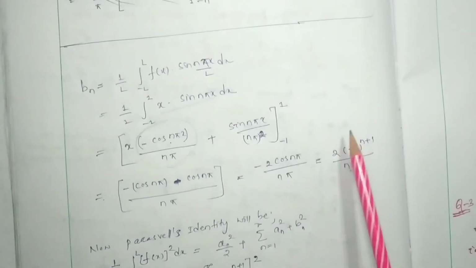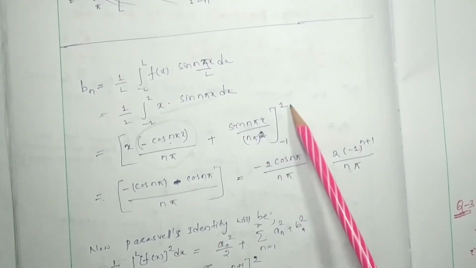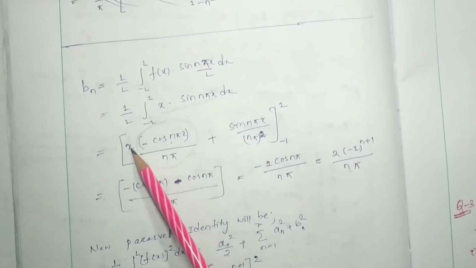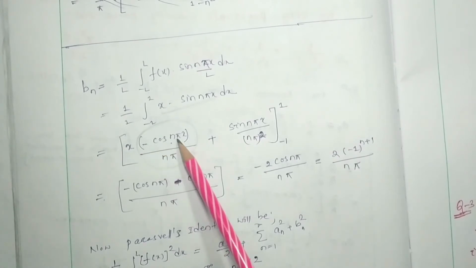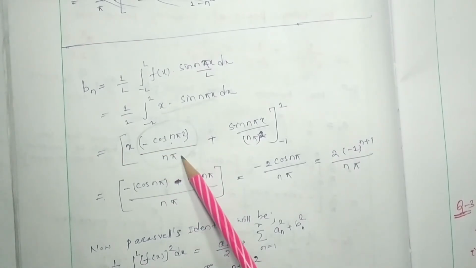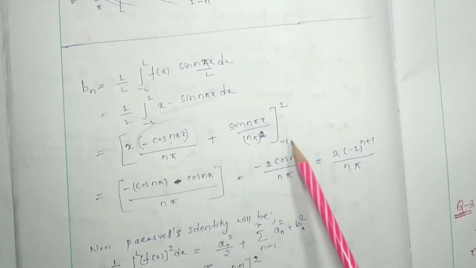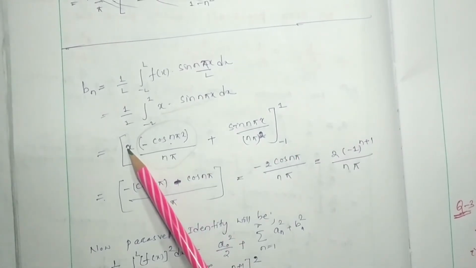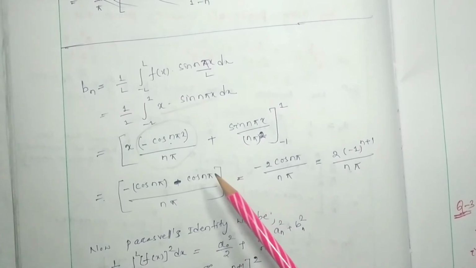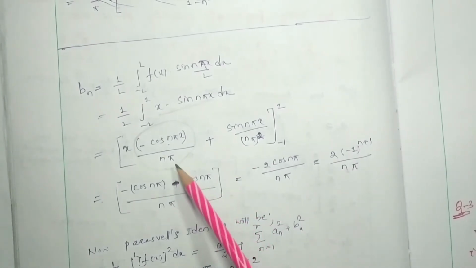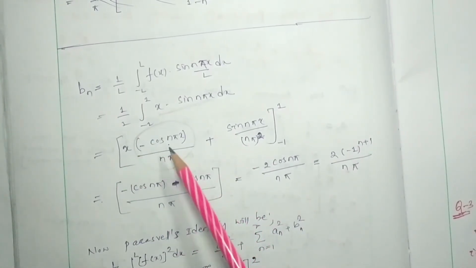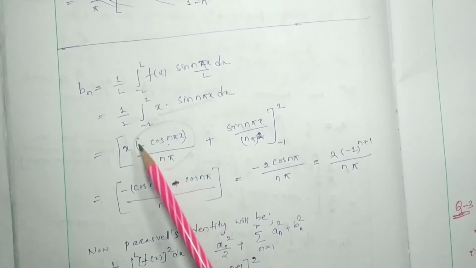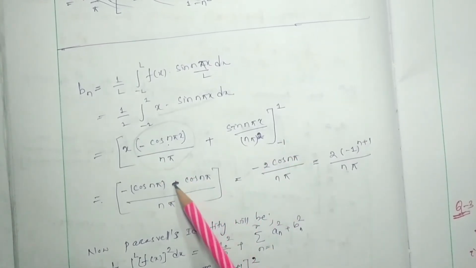Okay, so first, if we put 1 over here, then it will be minus cos n pi by n pi, minus, because minus 1 you have to put over here, it will be minus, and another minus will be there, minus plus, and this will be minus, so it will be minus.